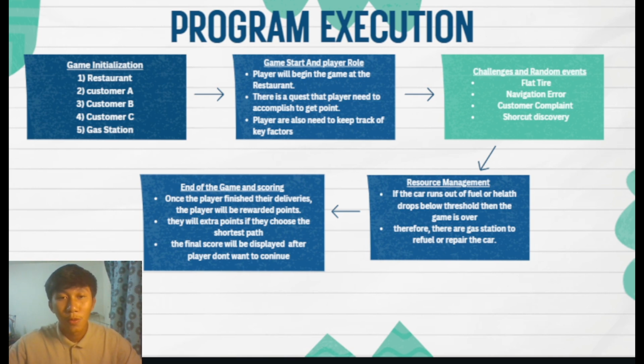For determining the best routes during gameplay, the Dijkstra algorithm plays a good role in helping the player. The game starts by initializing the locations like the restaurant, customer A, customer B and also customer C. And there is also a gas station to refuel or repair the car.